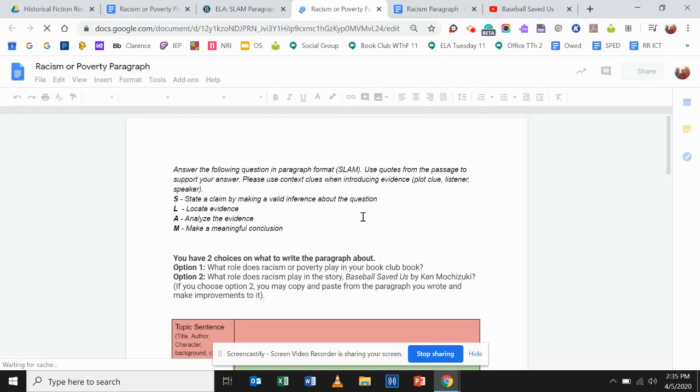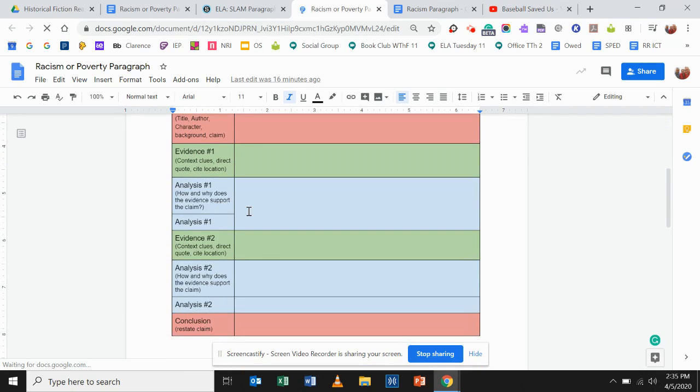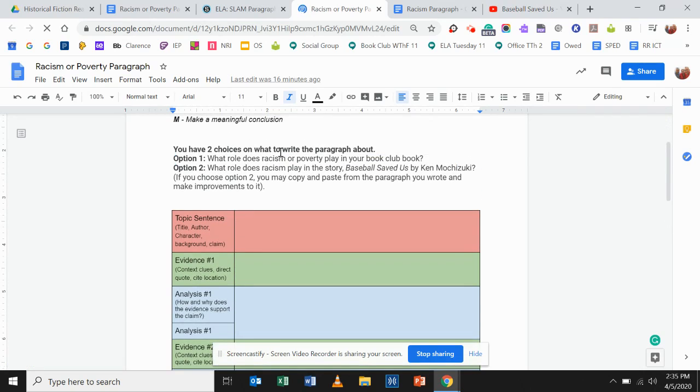You click onto the document, and here's your reminder of the SLAM format. You state a claim by making a valid inference, locate evidence, analyze the evidence, and make a meaningful conclusion. And here are your two options again. What role does racism or poverty play in your book? Or what role does racism play in the story Baseball Saved Us?